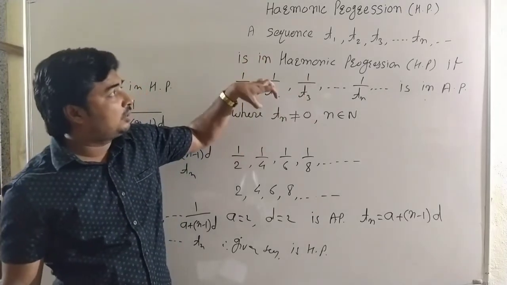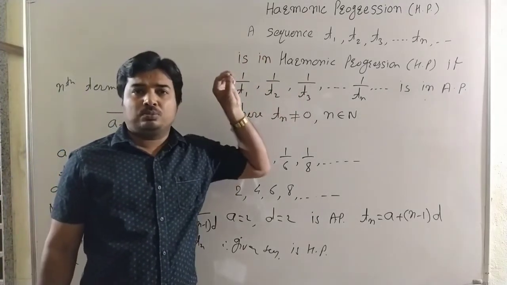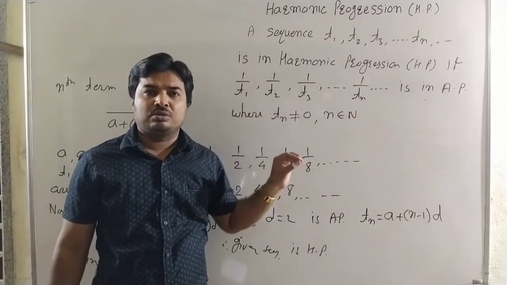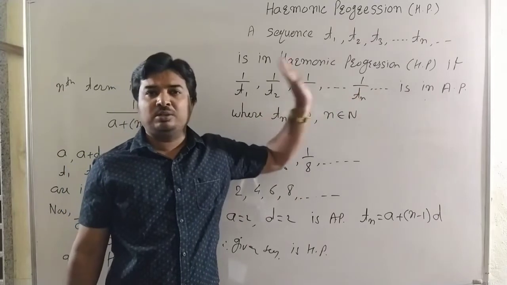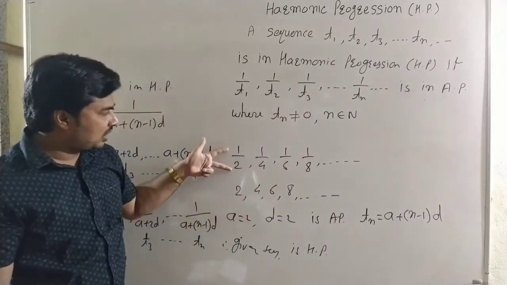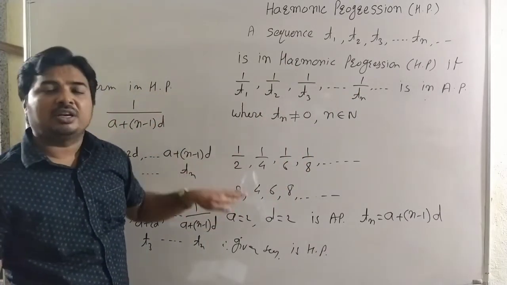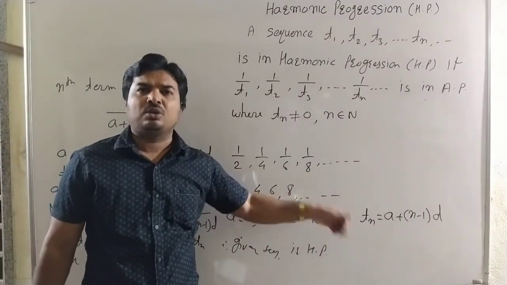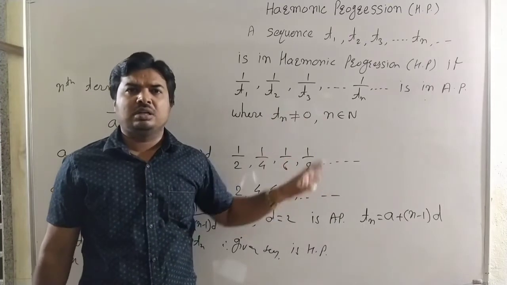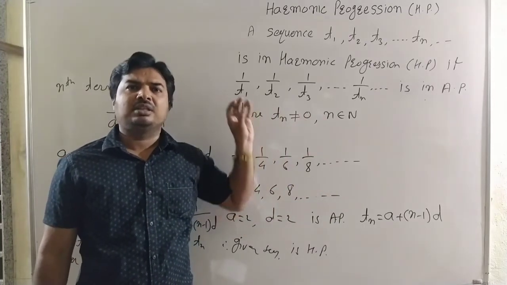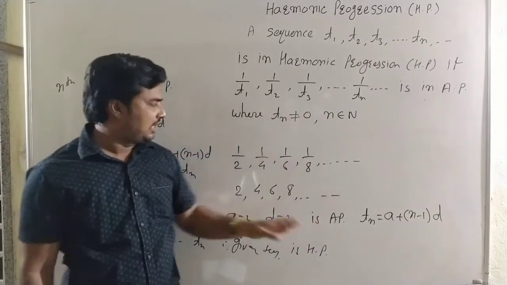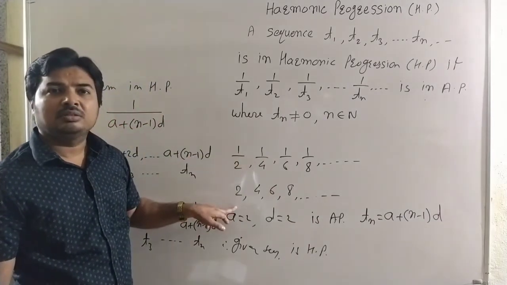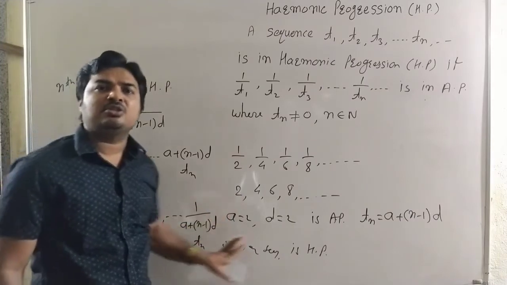We use all the concepts of arithmetic progression for solving examples of the harmonic progression. Here the harmonic progression is converted into the arithmetic progression and then we solve the problem. To find the nth term or any term which will be asked in our exam, such as the 20th term or 21st term, first we convert the given harmonic progression into the arithmetic progression and then solve.